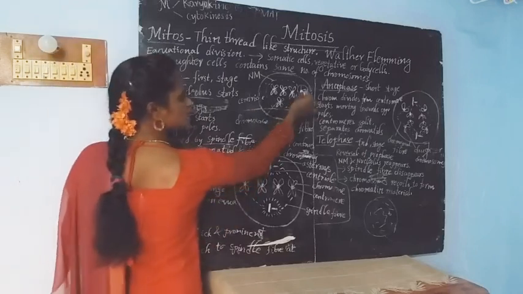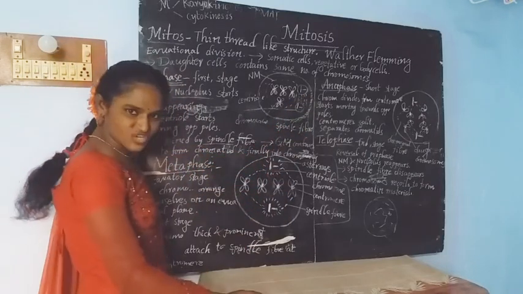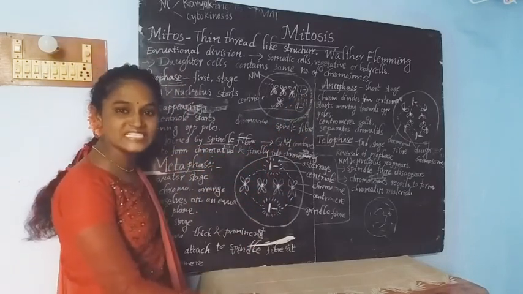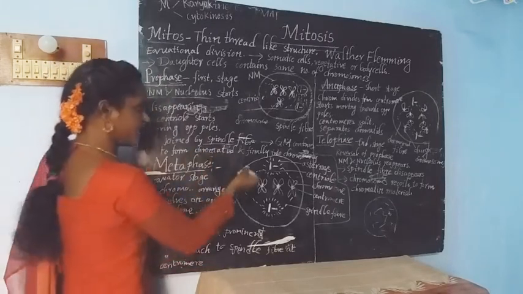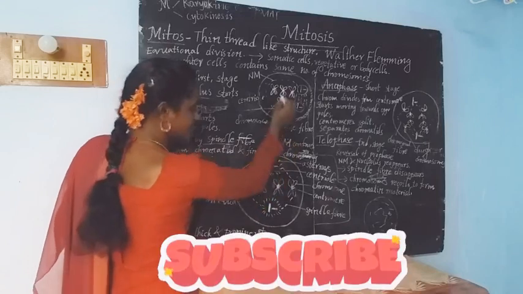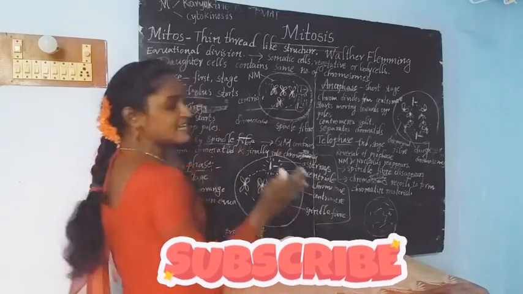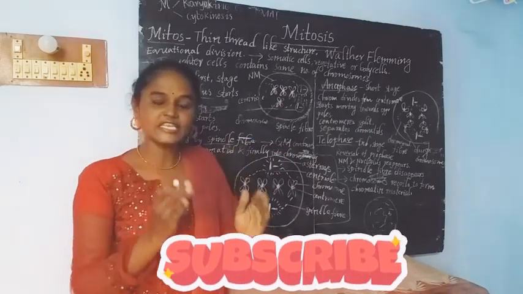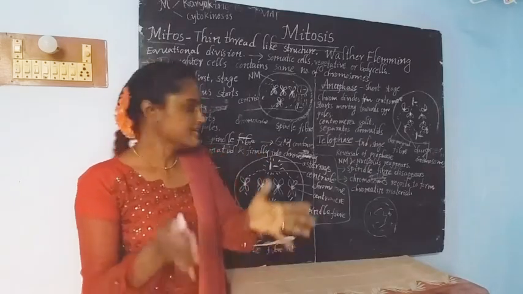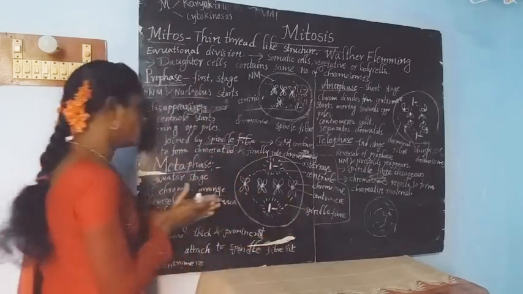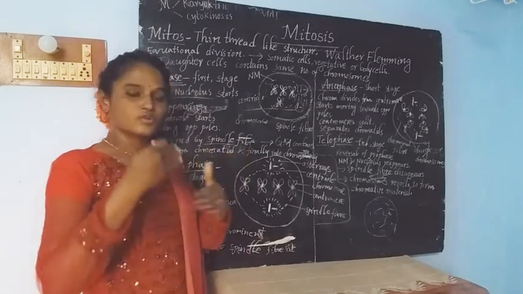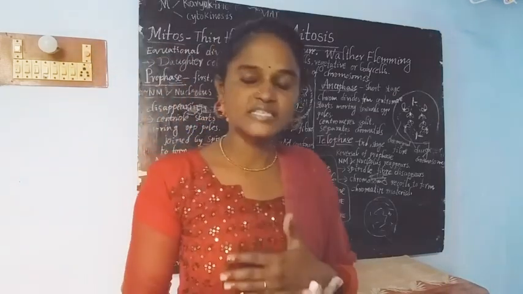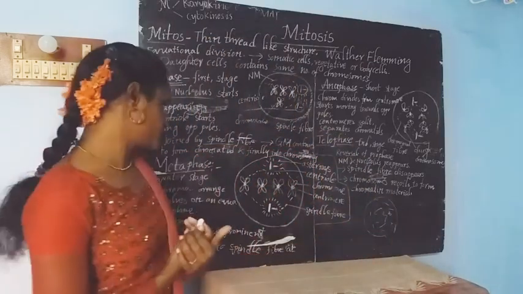These centrioles are connected by a fiber-like structure called the spindle fiber. Then the genetic material condenses, and forms chromatids and finally converts into chromosomes.